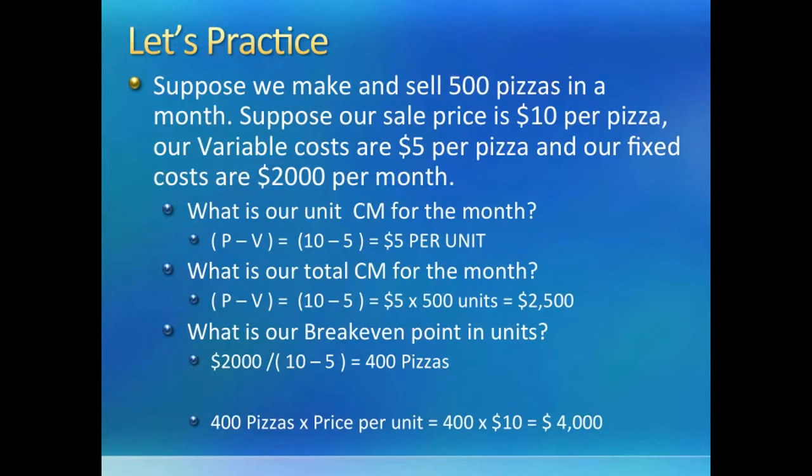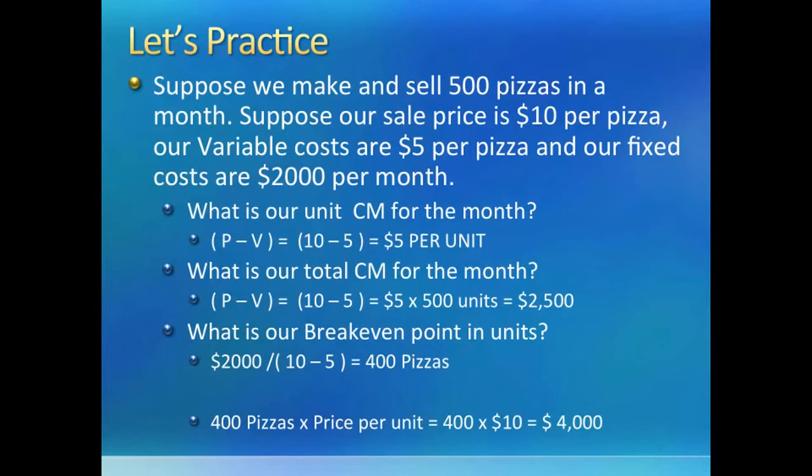Now, let us take a look at the break-even point question. How many units must I sell before I am out of the red ink zone, that is, a point of 0 losses, which also happens to be a point of 0 profits? In any case, we can use the formula on the previous slide, which was fixed expenses divided by contribution margin per unit, or we can argue it the other way. Since I'm left with $5 after covering my variable cost, this money will be used to cover my fixed expenses.